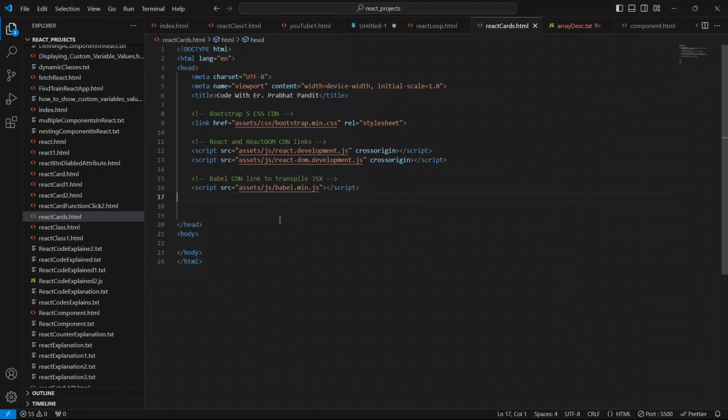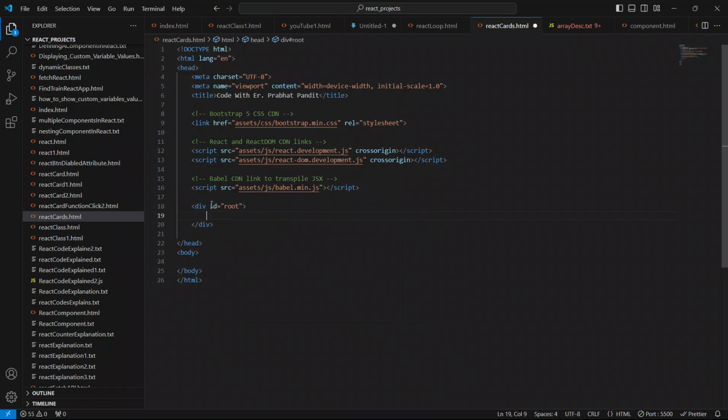Now first of all we have to create a wrapper div, or the container div, or the main div, or we can say the parent div also. So I'm going to create a div here and close this div. Now I'm going to give it the id as root.